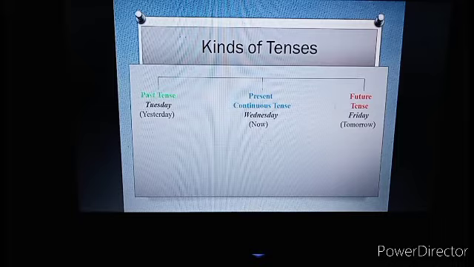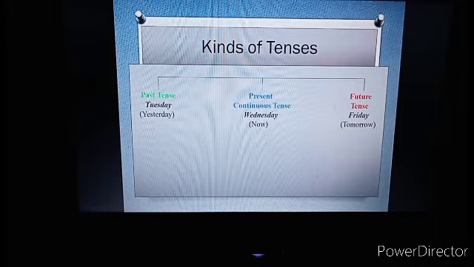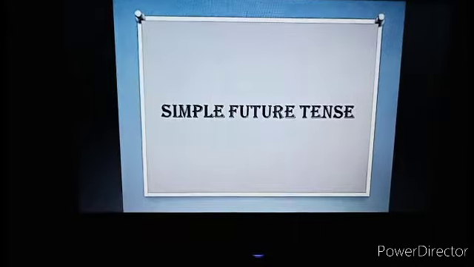It means past tense happens on the last day, or we can say yesterday. And then present continuous tense, Wednesday, it means happens now. So the time is now. And then future tense, look at the time is Friday. And it is tomorrow. So it happens next day or tomorrow. And in this case, we will study about simple future tense.